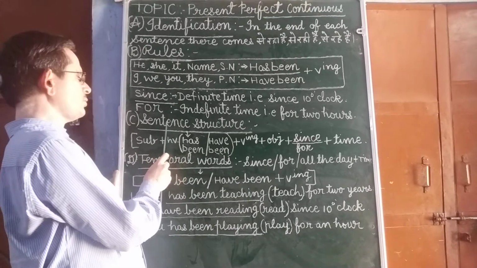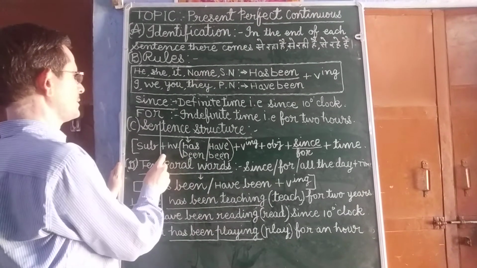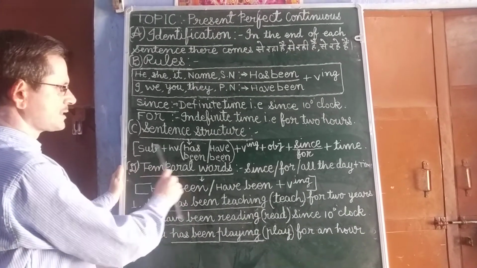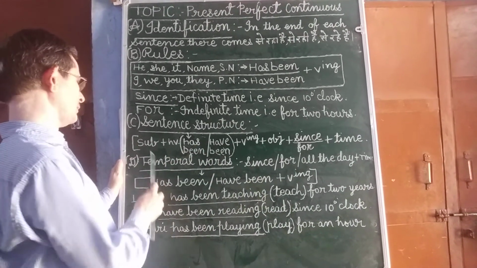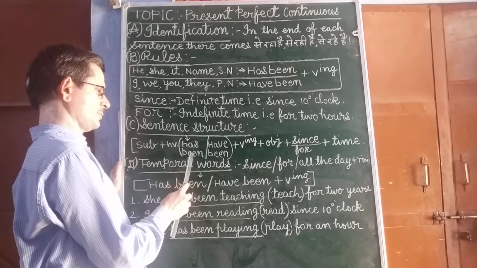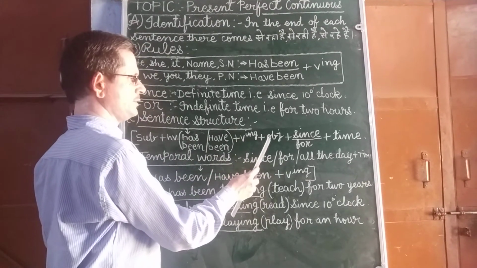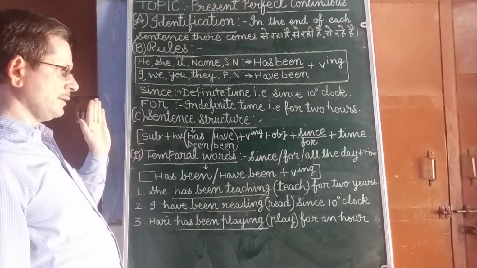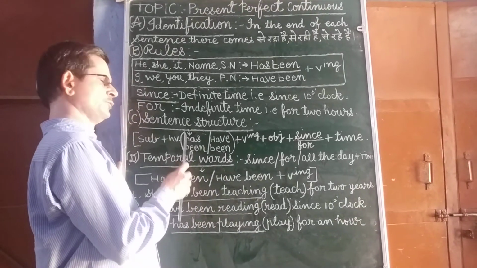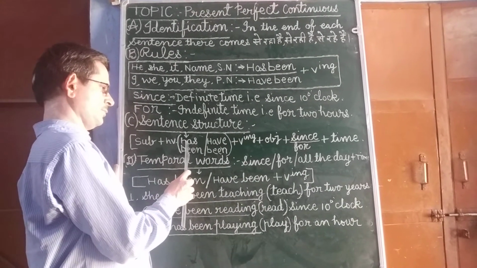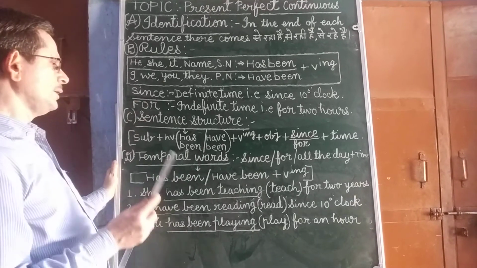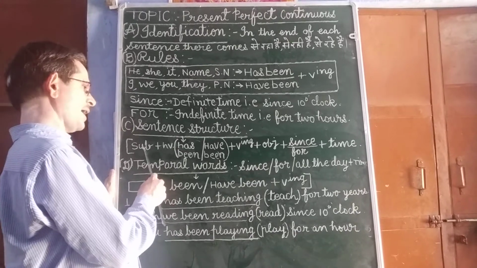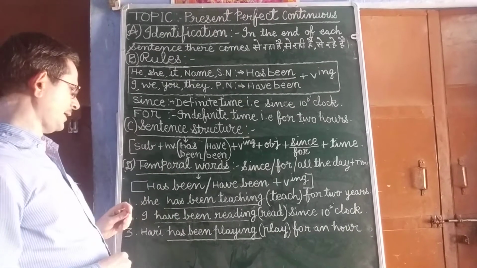Now I am going to teach you about sentence structure. In a simple sentence, we should adopt this type of sentence structure: subject, helping verb has been or have been, verb plus ing, object, since or for plus time. In a negative sentence, we have to use not after has and have. In an interrogative sentence, we have to use has or have at the beginning of the sentence.